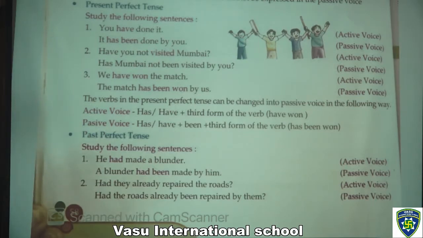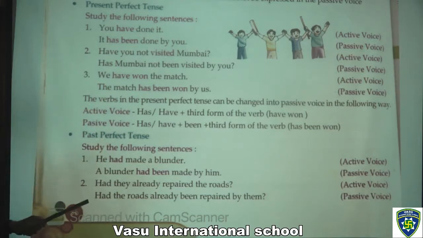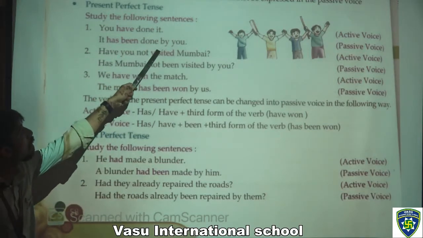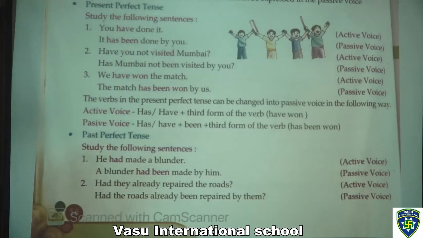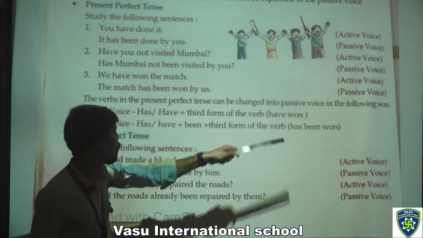Now study the following sentences. I am going to the first example. The first one is: you have done it. That is active voice. It has been done by you. That is passive voice. Like in this, the verbs in the present perfect tense can be changed into passive voice in the following way, like this.